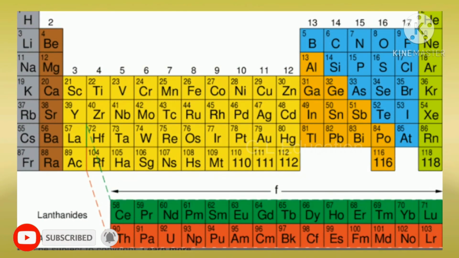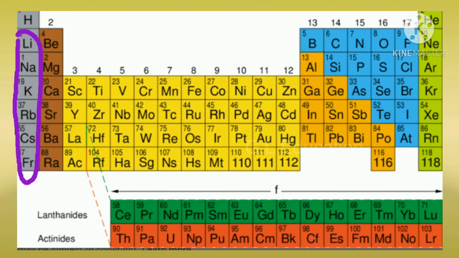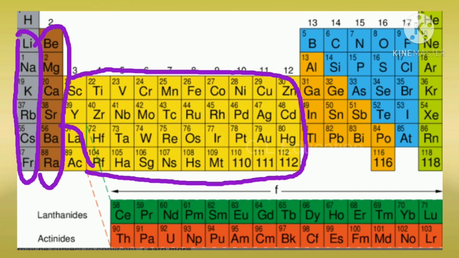Metals occupy larger area in the periodic table and are categorized as: first one, alkali metals, example lithium to francium. Second one, alkaline earth metals, example beryllium to radium. Third one is transition metals, group 3 to 12. Fourth one is P block metals, example aluminium, gallium, etc.